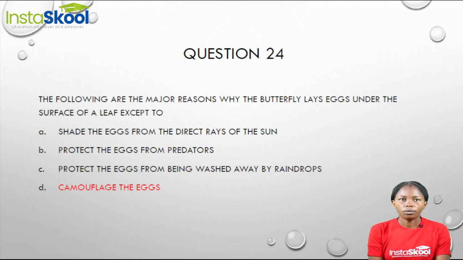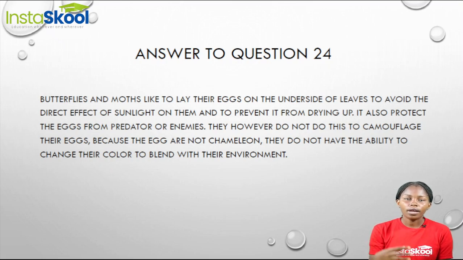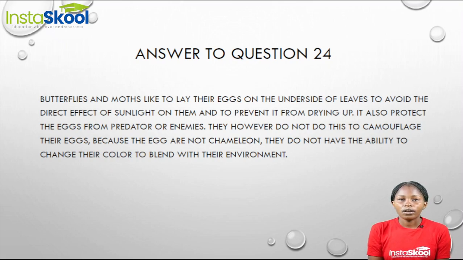Question 24. The following are the major reasons why the butterfly lays eggs under the surface of a leaf except to dash. Now, the butterflies and the moths like to lay their eggs on the underside of the leaf. They do this in order to avoid the direct effect of sunlight on their eggs, because the effects of sunlight can help to dry up their eggs. They also do this to keep their eggs safe from predators or enemies.